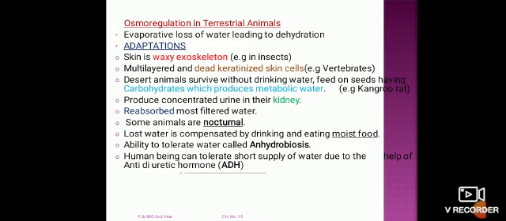Some organisms adopt a nocturnal condition. In this case, these organisms come out in the evening time or night time where the loss of water is less, and their behavioral adaptation reflects that they can survive in terrestrial conditions where a drastic environment is present and they have less availability of water, but according to their adaptation they can survive in the deserts.